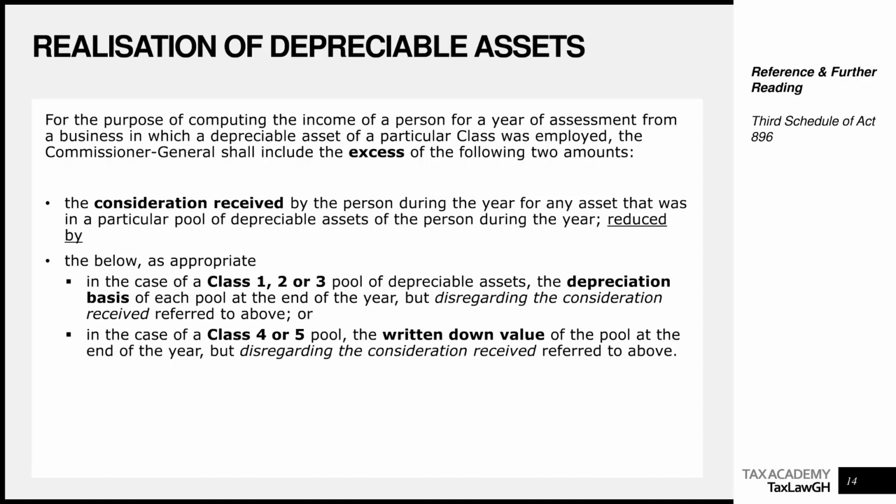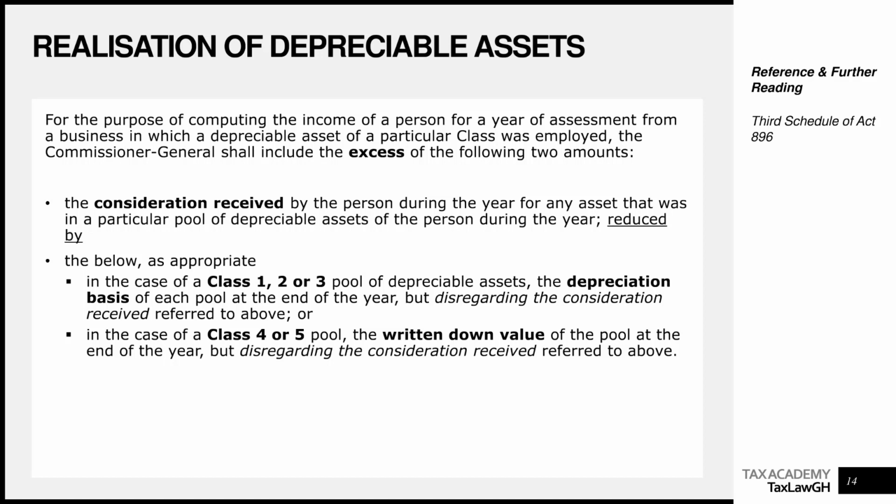We are saying that when it comes to computing the income of a person for a year of assessment, the Commissioner General shall include the excess of the following two amounts. First is the consideration received by the person during the year for any assets that was in a particular pool of depreciable assets of the year, reduced by, so it means you take the consideration received, which is how much money you received from realizing the assets, reduced by the below as appropriate. We are saying in the case of a class 1, 2, or 3 pool of depreciable assets, the depreciation basis of each pool at the end of the year, but disregarding the consideration received referred to above.